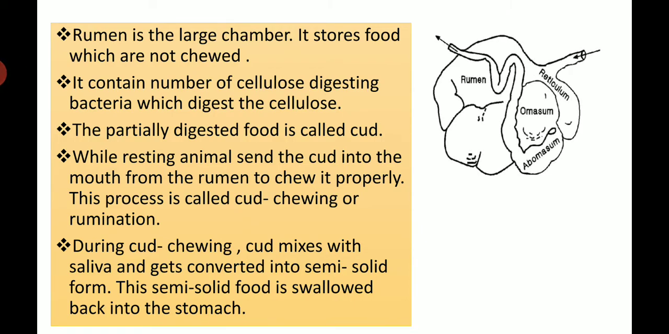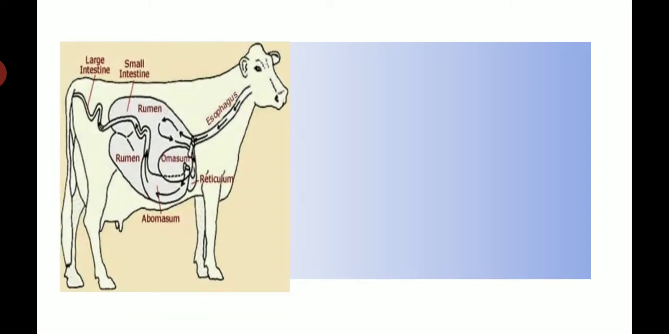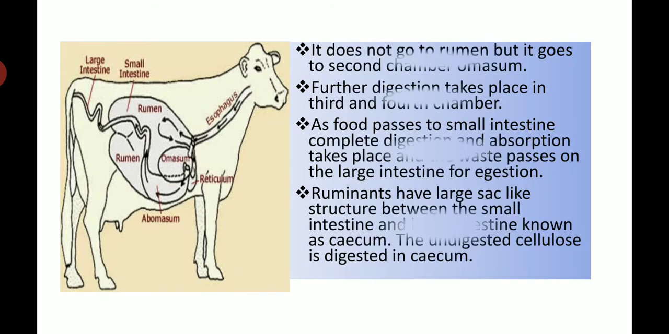See children, the four-chambered part is given here. The first part, the rumen, the second part, the reticulum, the third part, the omasum, and the fourth part, the abomasum. The semi-solid food that is called the cud does not go to the rumen, but goes to the second chamber, and then into the next chamber called the omasum. Further, the digestion takes place in the third and the fourth chamber.